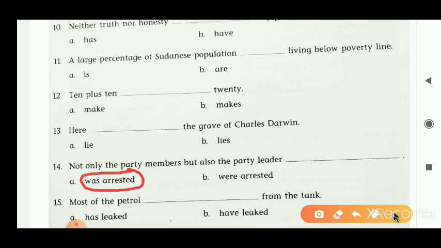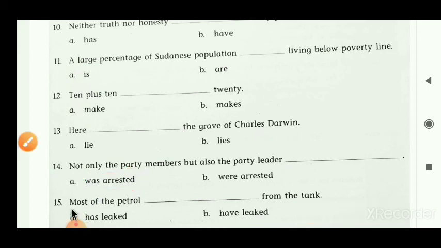Okay, understand students? Now the last one. Most of the petrol blank from the tank, has leaked or have leaked. Two verbs are given here. First of all, we have to decide the subject of the sentence. Most of the petrol. Petrol is an uncountable noun, so we have to consider it as a singular subject.